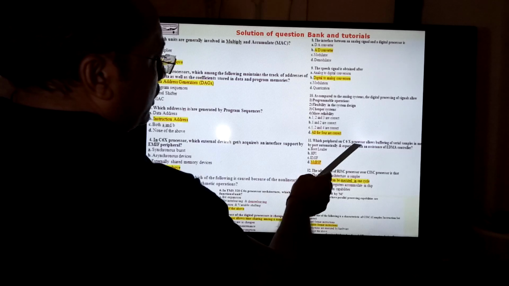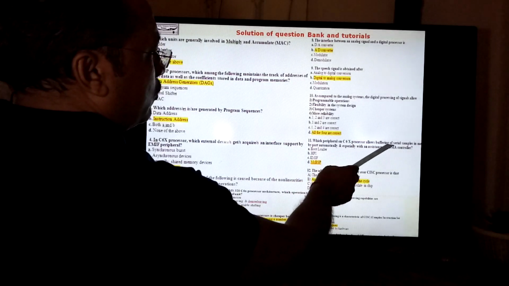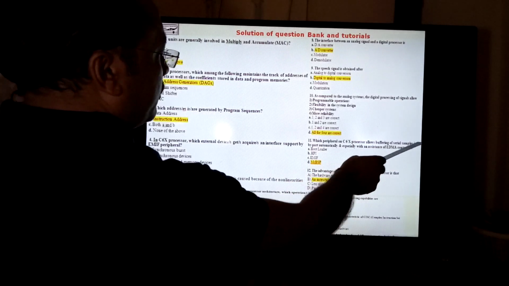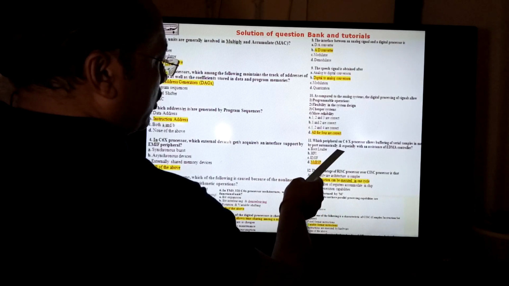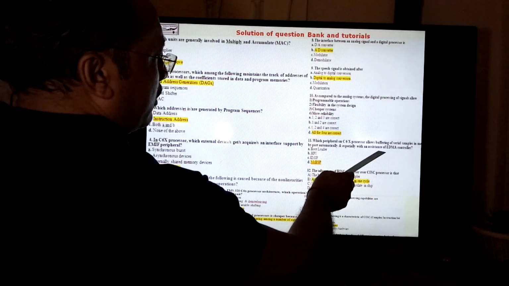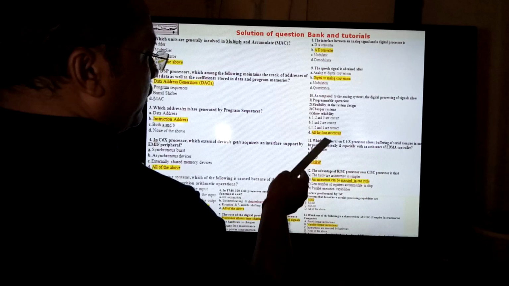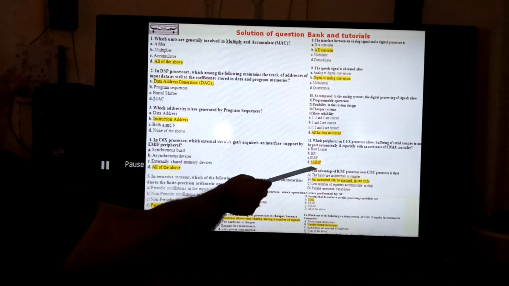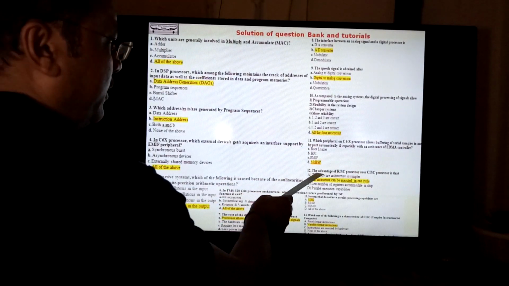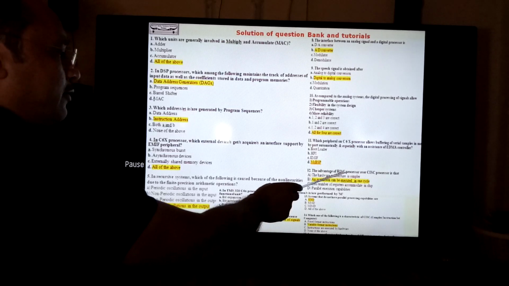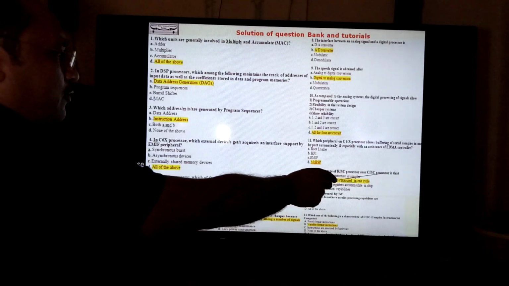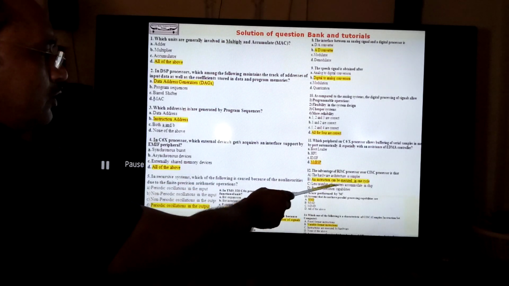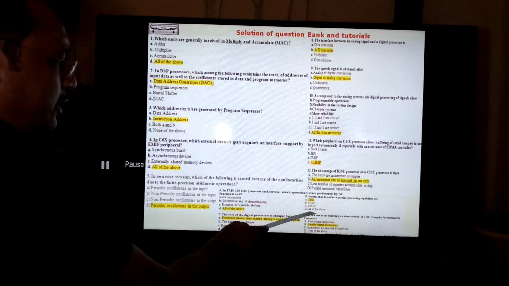Which peripheral on the C6X processor allows buffering of the serial samples in memory by the port automatically, especially with assistance of the EDMA controller? It is the multichannel buffered serial port, McBSP. So D is correct. The advantage of the RISC processor over the CISC processor is that an instruction can be executed in one cycle.